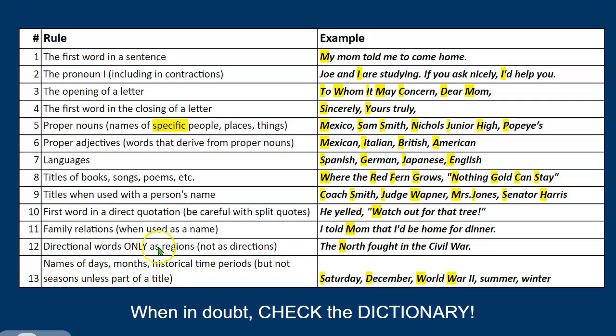Directional words only if they're used as regions, like the North. We're talking about a specific whole group of people. Or we live in the South. We're talking about a whole group of people and states. But if I just say go west on 4th Street, then we're not going to capitalize it. We also capitalize the names of days, months, and historical time periods. Here's the extra part. Do not capitalize seasons unless it's part of a title. So we're going to quickly take a break, answer a few questions. Be sure to use your rule sheet to answer those questions.